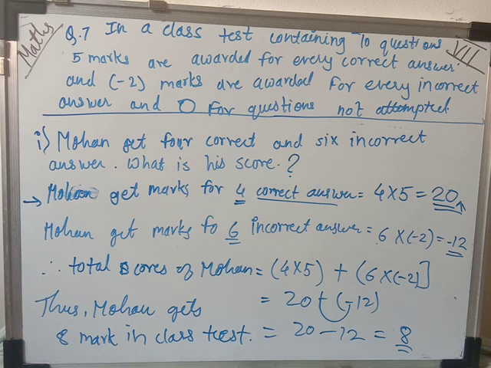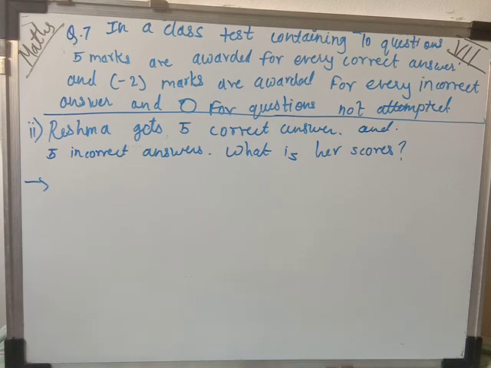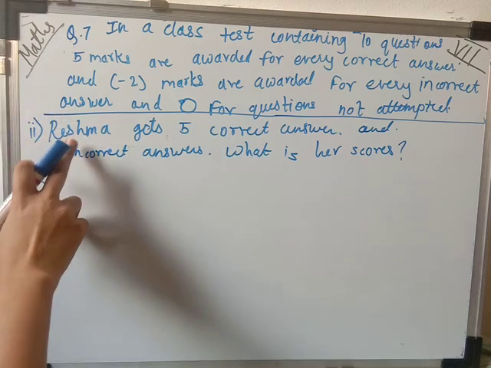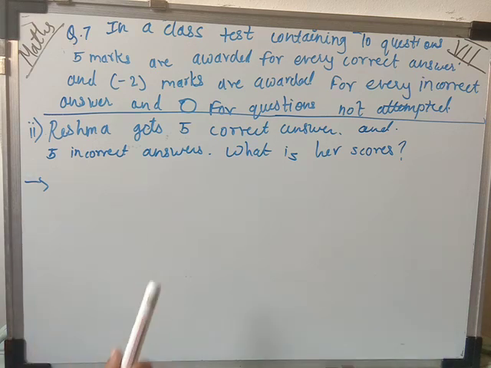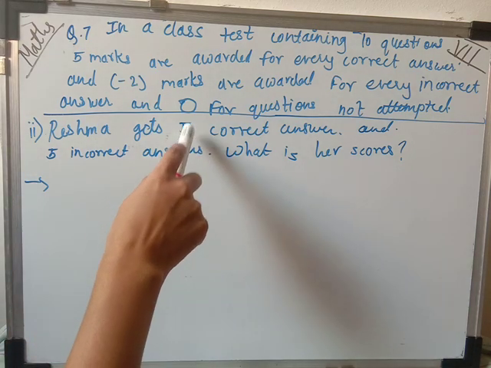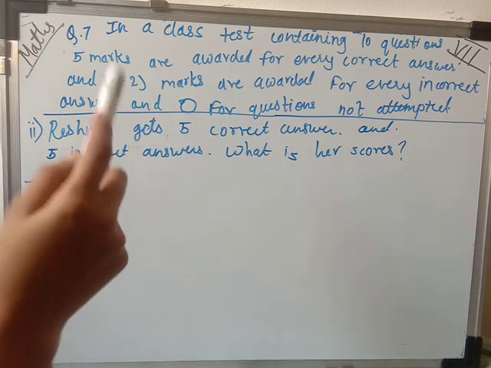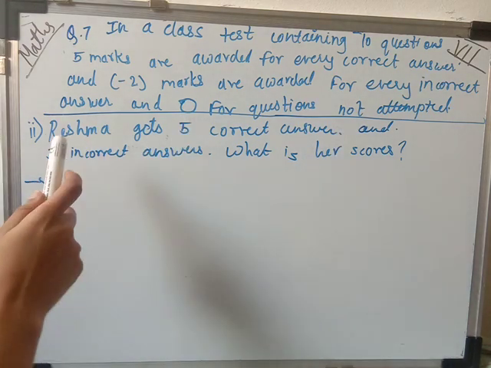So let's solve the second question and then we will understand better what kind of process we are doing over here, what steps, what rules we are following. Now the second question is the same as the previous one. Here also we have to find out the total score of Reshma. Here they are saying Reshma gets 5 correct answers and 5 incorrect answers. So first we have to find the total of the correct answers, then the total of the incorrect answers, and then the exact total score of Reshma.